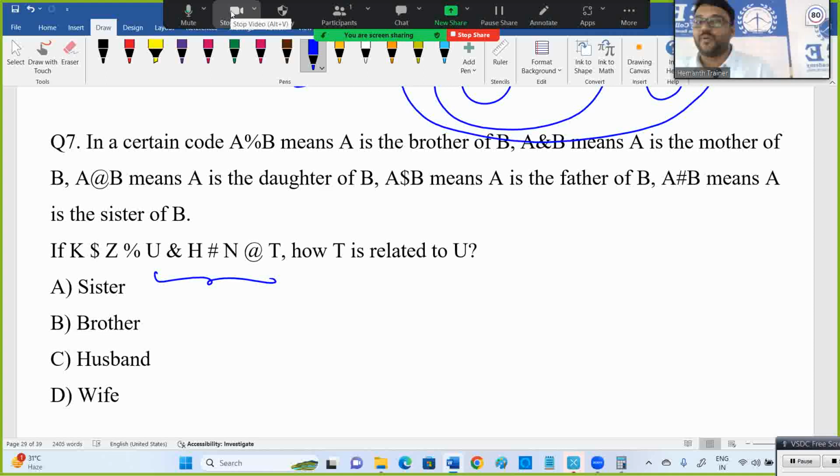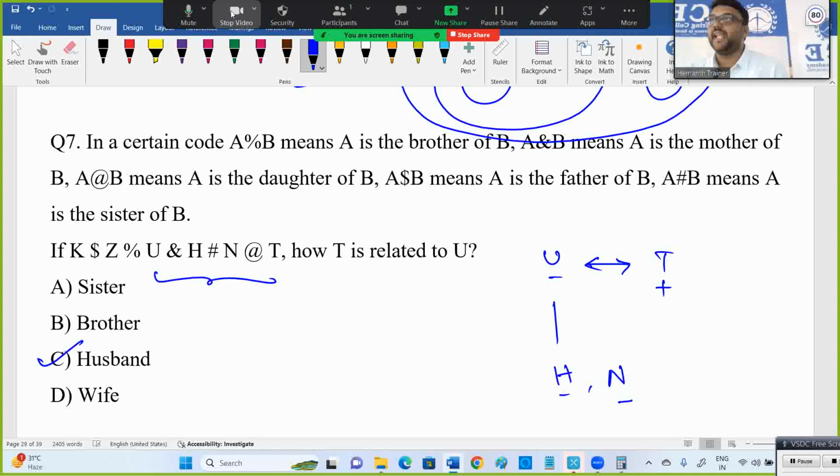I'll start from U only. U and H means what? U is mother of H. H and N, H is sister of N. N at the rate T, N is daughter of T. Means U and T are a married couple. H and N are already children of U. Now N is daughter of T, means U and T are a married couple. T is husband of U.